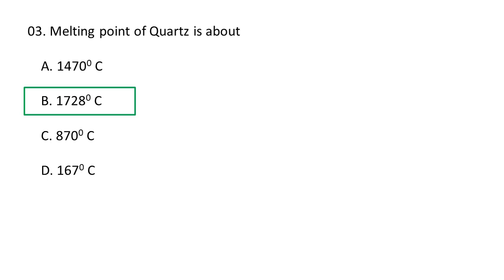The melting point of a substance is the temperature at which it changes from solid to liquid. And the melting point of quartz is high because of the strong chemical bonds between the silicon and oxygen atoms in the crystalline structure. So, B. 1728 is the correct option.